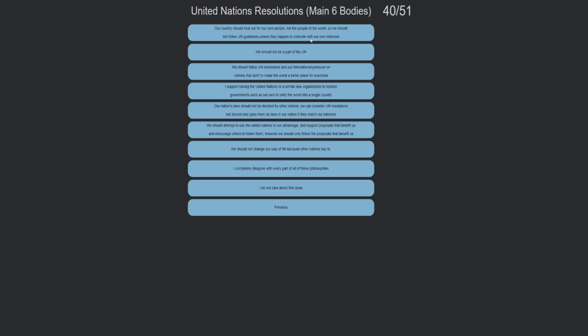United Nations resolutions, 6 main bodies. Our country should look out for our own people, not the people of the world. We should not be part of the UN. We should follow UN resolutions. I support having a United Nations or a similar organization to replace governments such as our own to unify the world into a single country. Our nation's laws should not be decided by other nations.